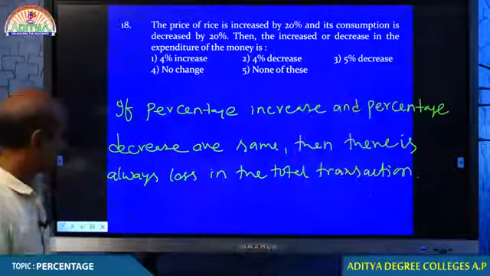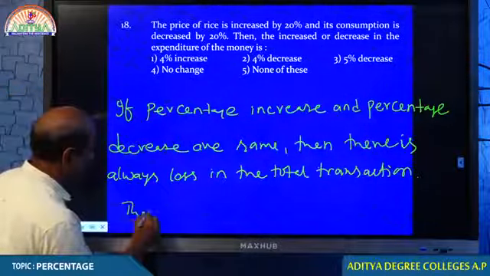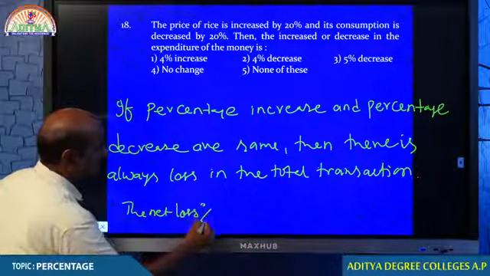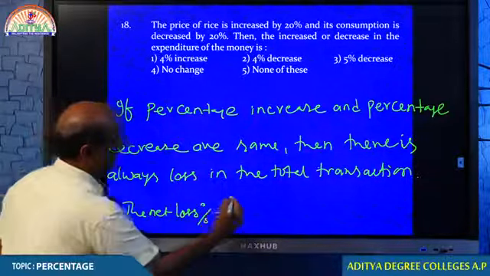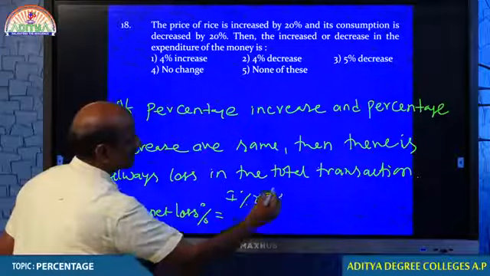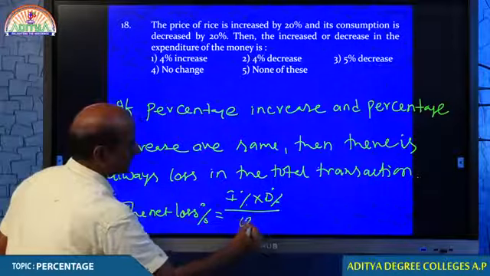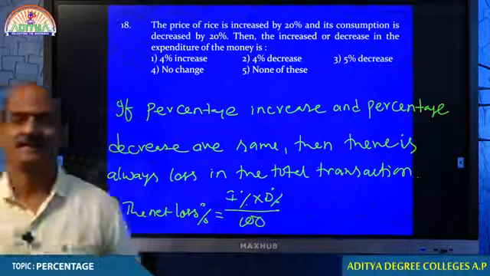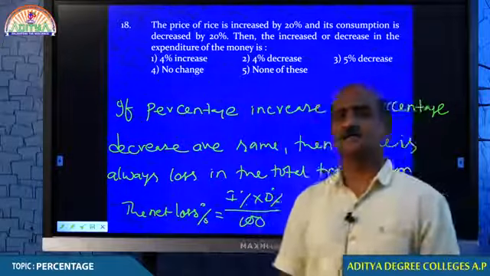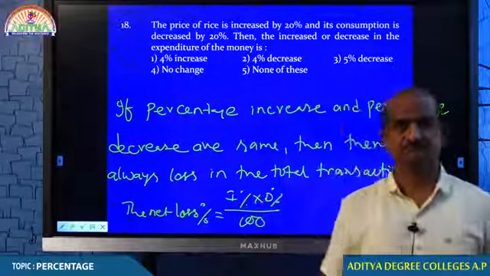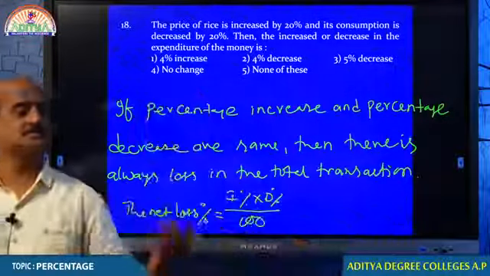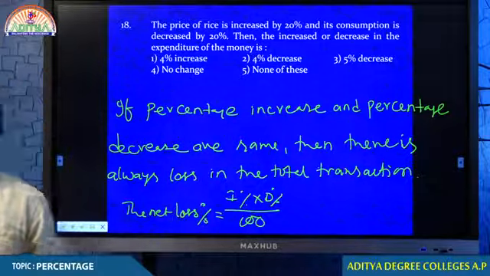The net loss percent is equal to percentage increase into percentage decrease by 100. This you can use if percentage increase and decrease are same. Of course, you can take it as 100, but this is a more simplified way.